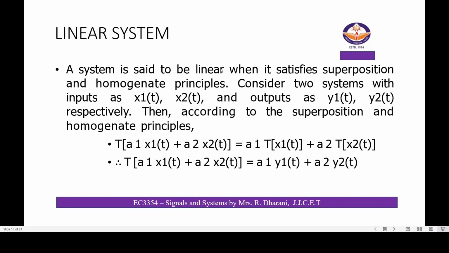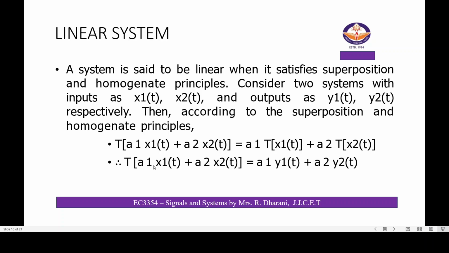A system is said to be linear when it satisfies the superposition and homogeneity principles. Consider two systems with inputs x1 of t and x2 of t and outputs y1 of t and y2 of t respectively. Then, according to the superposition and homogeneity principles, T of a1 x1 of t plus a2 x2 of t equals a1 times T of x1 of t plus a2 times T of x2 of t.